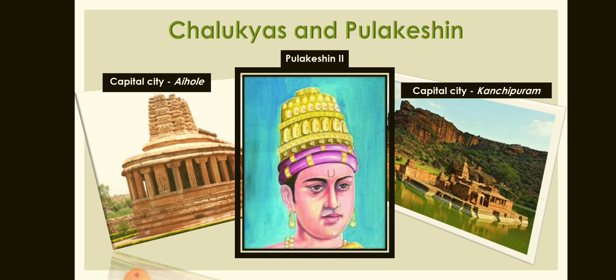Chalukyas and Pulakeshin's Prashasti. While that of the Chalukyas was centered around the Raichur Doab between the rivers Krishna and Tungabhadra, Aihole, the capital of the Chalukyas, was an important trading center. It developed as a religious center with a number of temples. The Pallavas and Chalukyas frequently raided one another's lands, especially attacking the capital cities, which were prosperous towns.